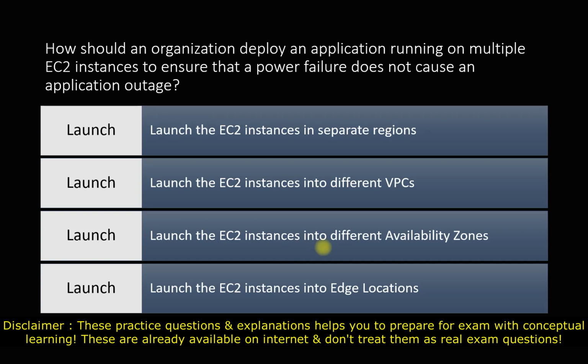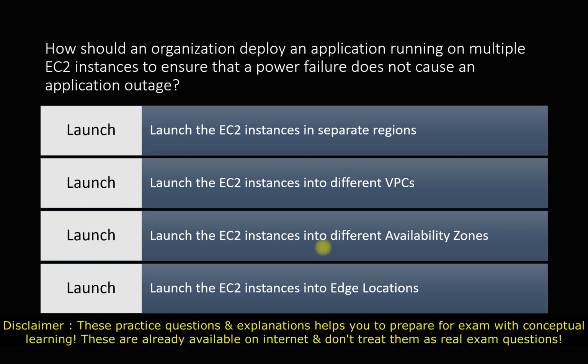Let's understand why we will not go for the edge locations. Because we can't deploy our EC2 instances into edge locations in AWS. So that's why we can't use the last option. The first option we will not go for because our latency will be higher, so our performance will be slow in reaching the EC2 instances. And also it is used mainly for disaster recovery, if any natural climate issue is there.